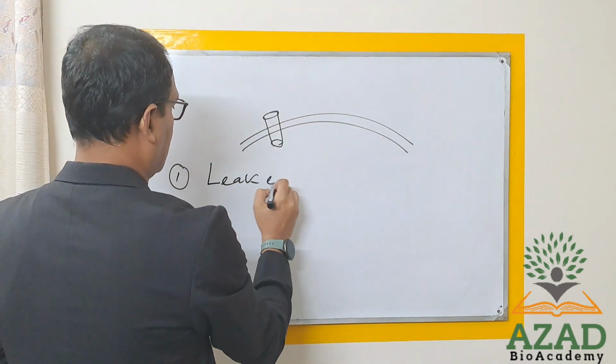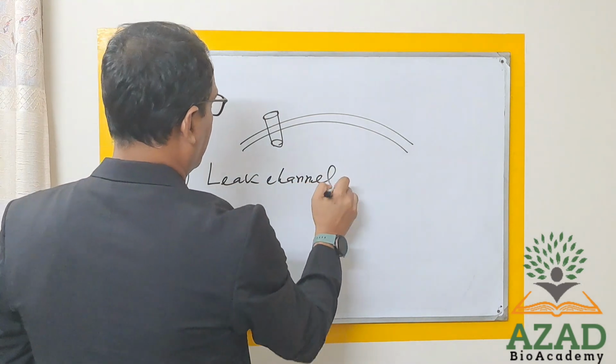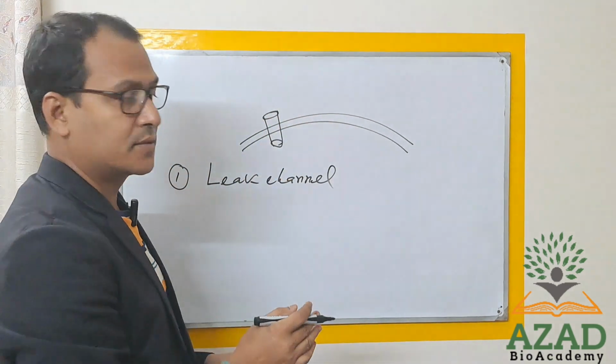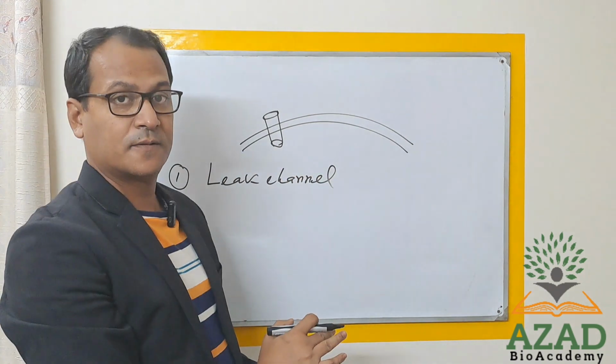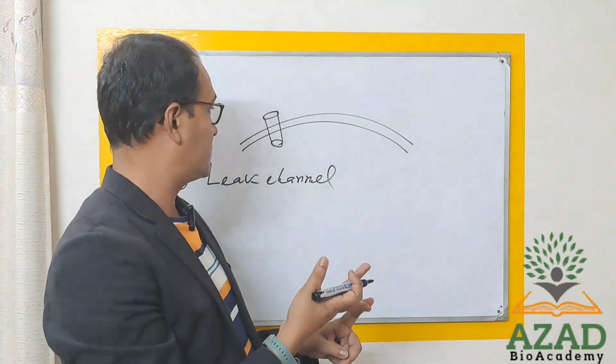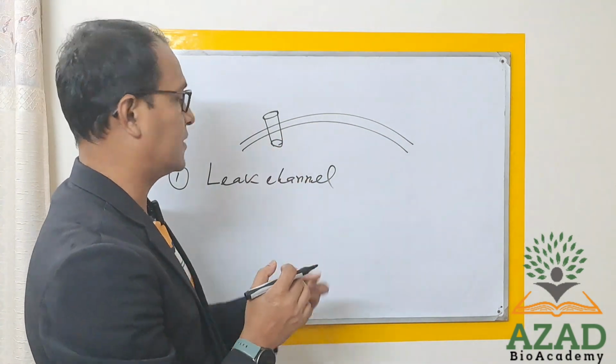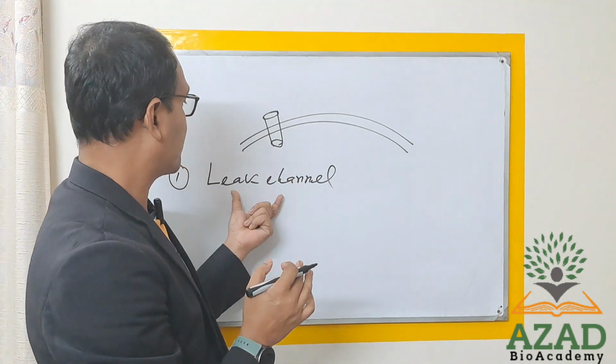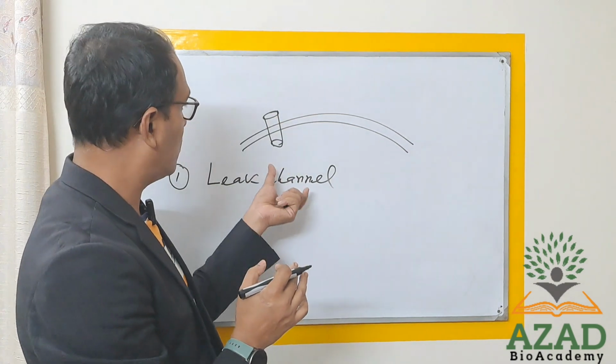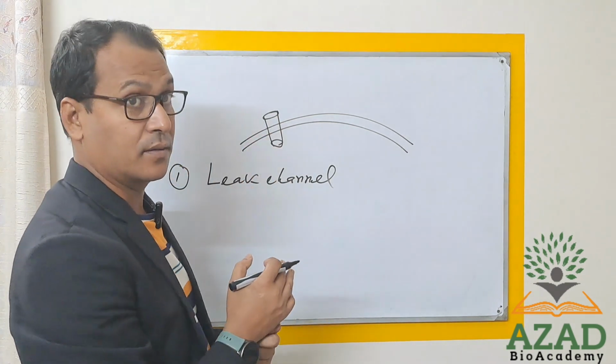A nerve cell has different types of leak channels: sodium channel, potassium channel, and chloride channel. What does leak channel mean? Leak channel means a protein channel which is always open.